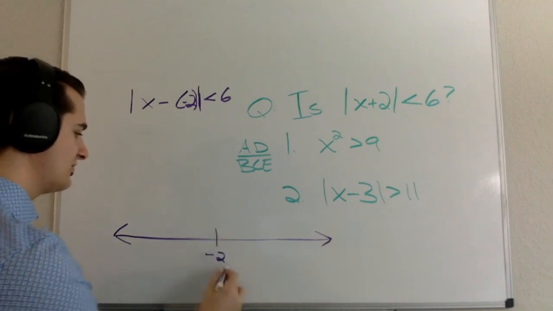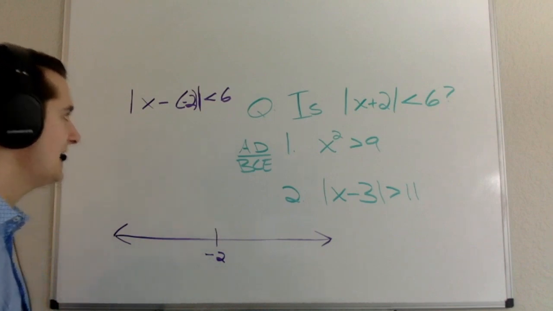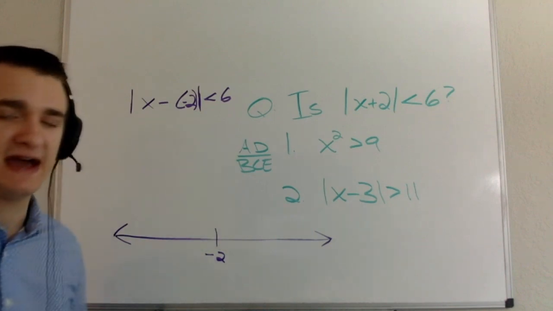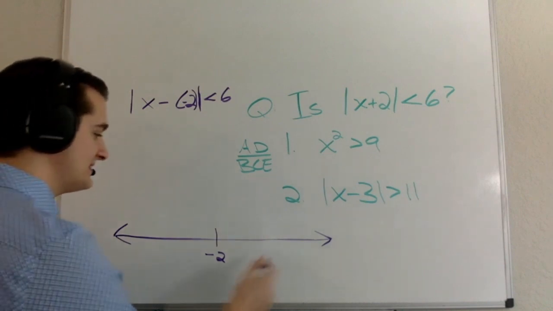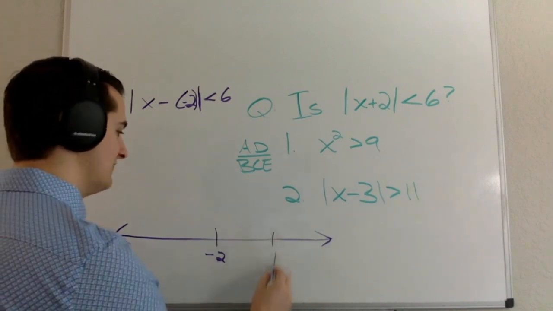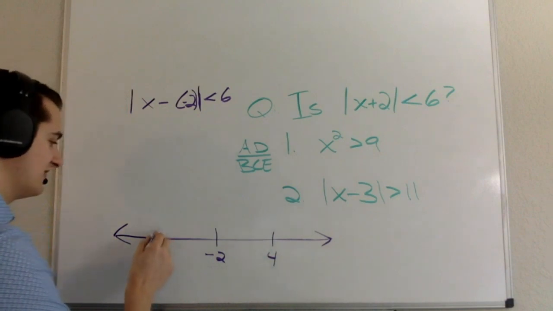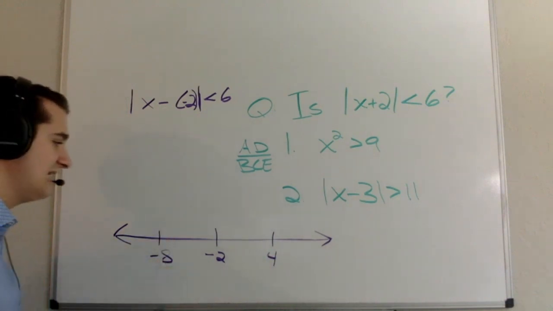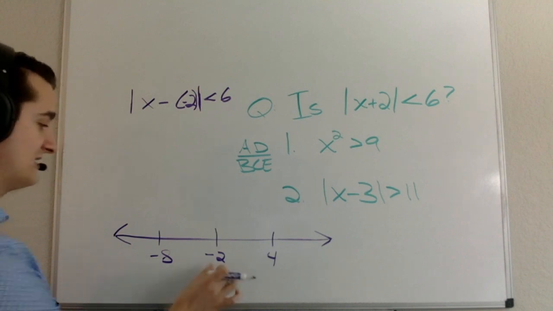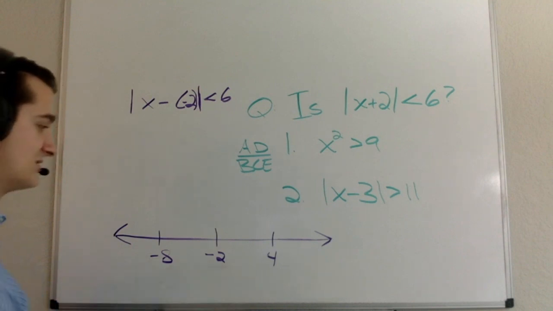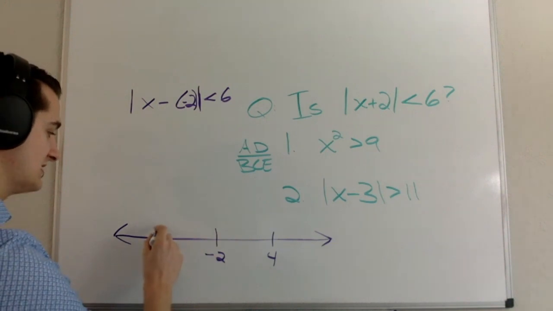So I'm going to put negative 2 here on my number line, and ask myself what two points are 6 away from negative 2? Well, 6 greater than negative 2 is going to be 4. 6 less than negative 2 is going to be negative 8. And so essentially, my question is, is the distance between x and negative 2 less than 6? So does x fall in this range?